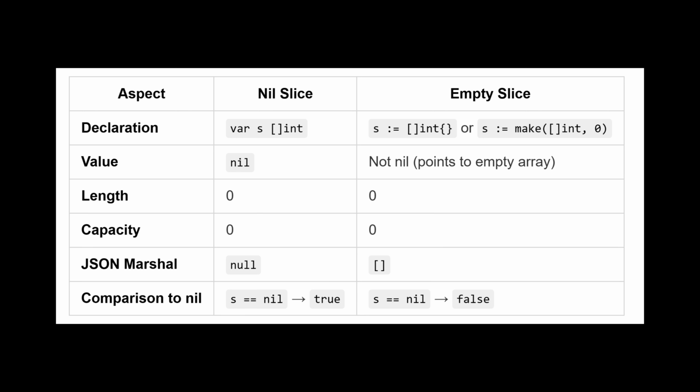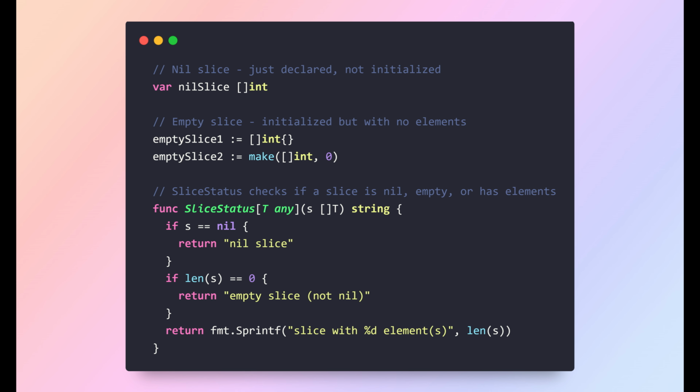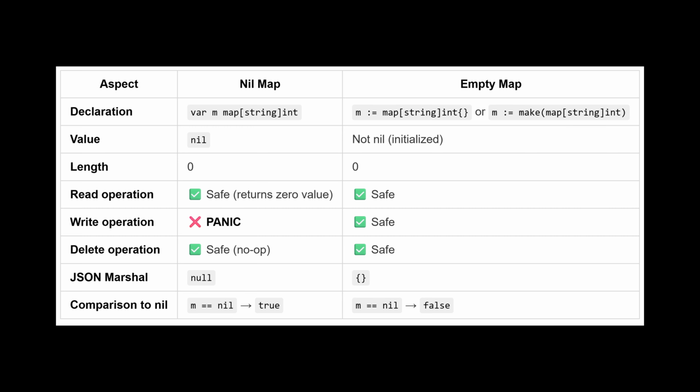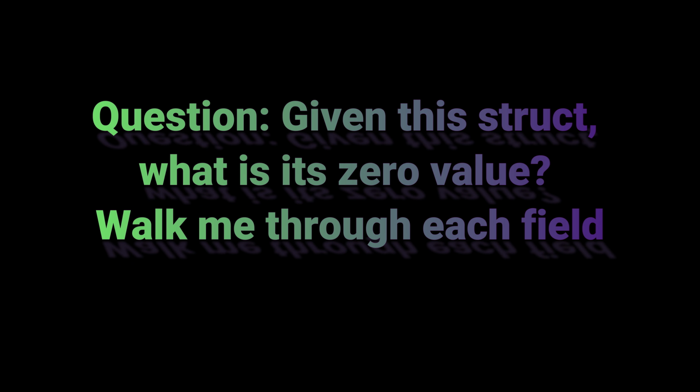A nil slice is functionally equivalent to an empty slice for reading and appending. Calls to len, cap, and append work. Nil map versus empty map in Go. A nil map is safe to read from, returns the zero value of the value type, but panics if you try to write to it.